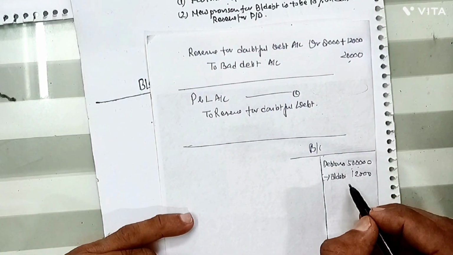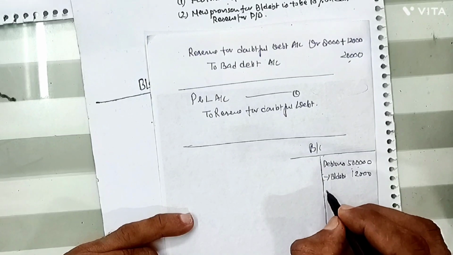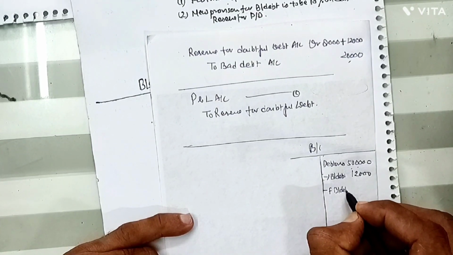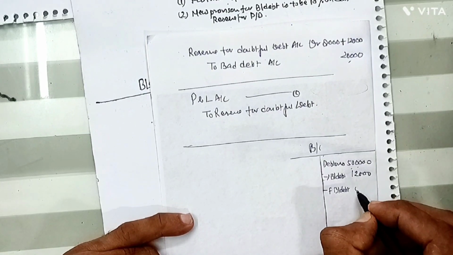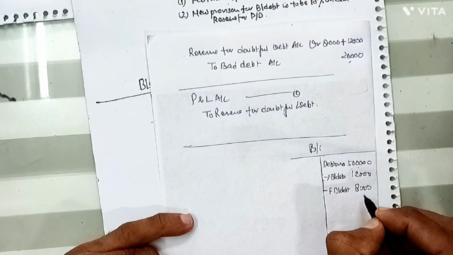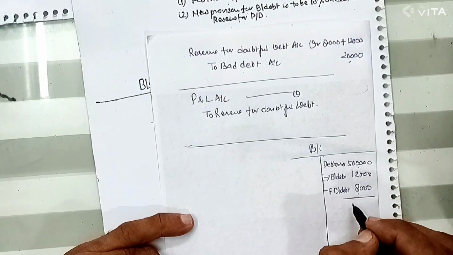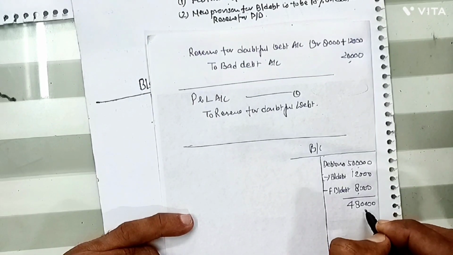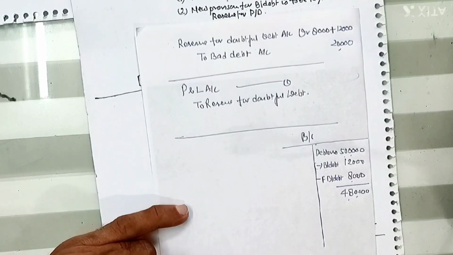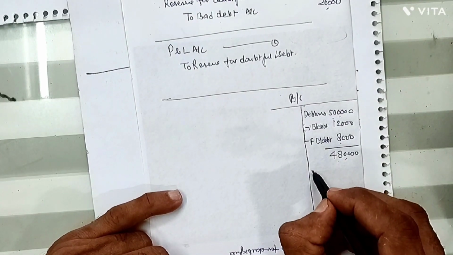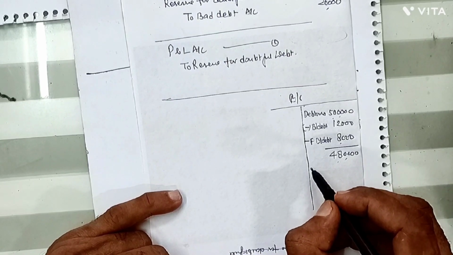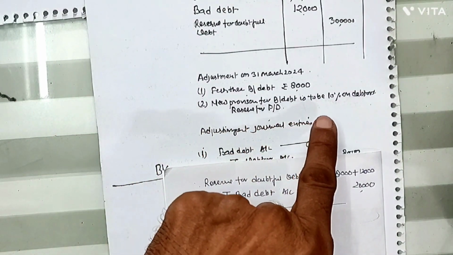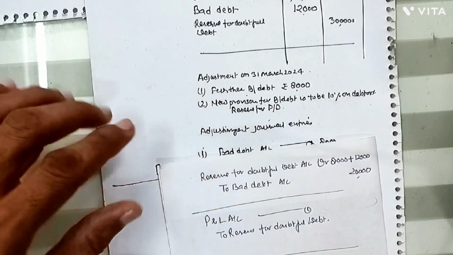Debtors 5 lakh minus bad debt 12,000 minus further bad debt rupees 8,000. Then we are getting debtors here 4,80,000. 10% of this is going to be the new provision for bad debt, as mentioned in the question.